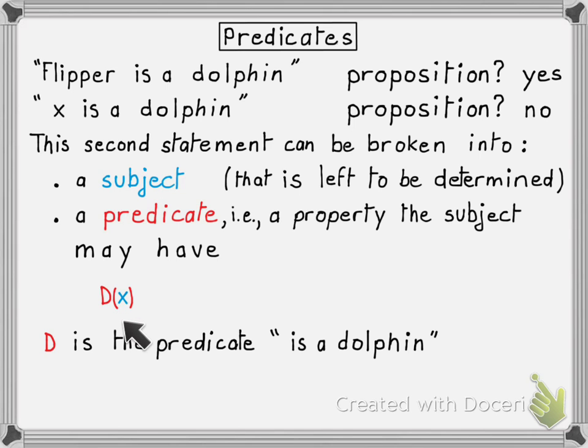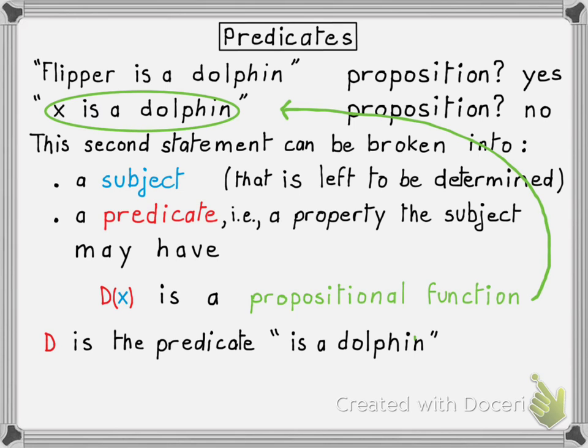D of X is something slightly different. In fact, here is a new definition. D of x is called a propositional function. In particular, it is this propositional function. X is a dolphin. So the meaning of D of x is simply x is a dolphin, since D is the predicate, is a dolphin.